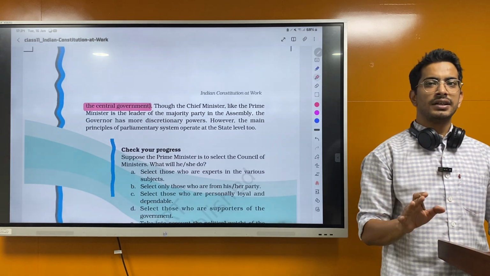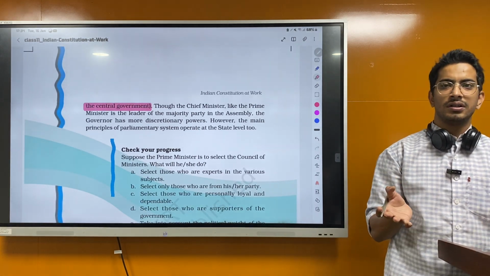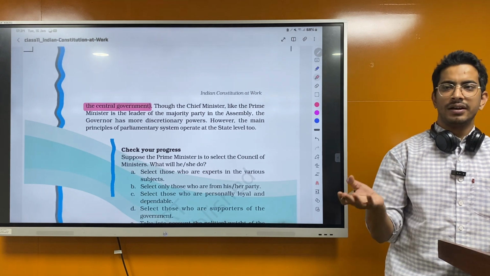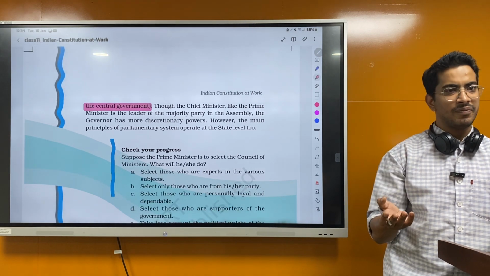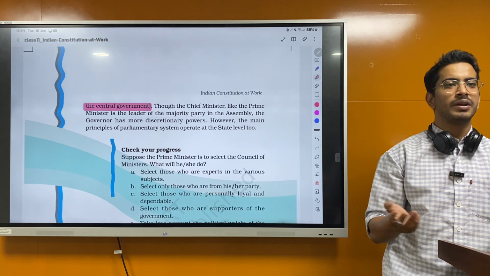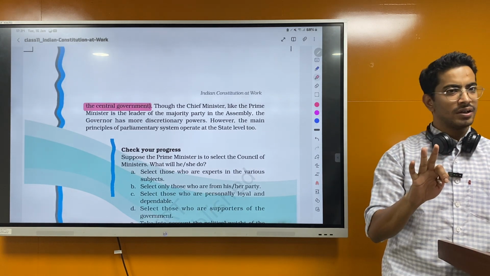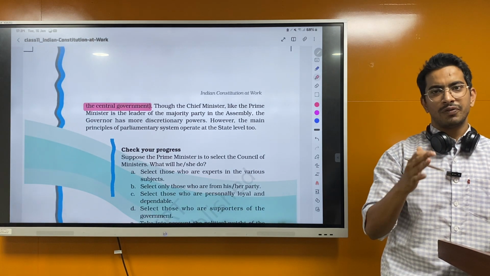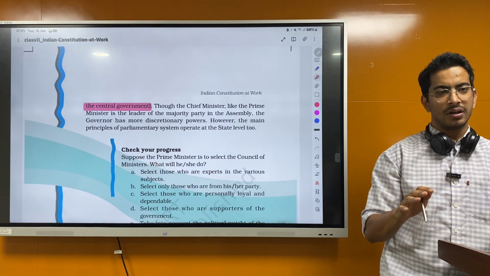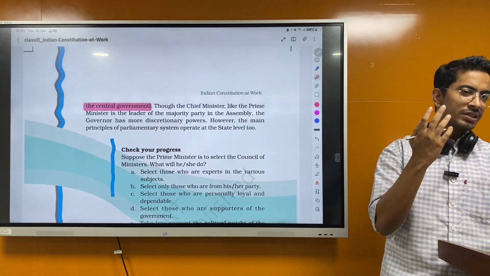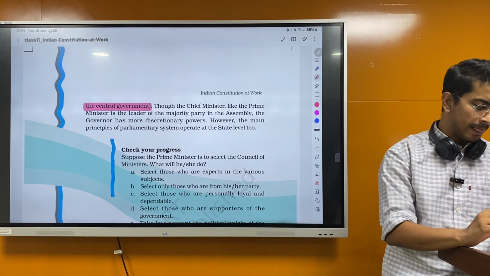We know only three discretionary powers of the president, right? Veto power, reconsideration, and choosing the PM when there is a hung assembly or no clear majority. So these are the only three discretionary powers he has. But when we read about the governor, we'll get to know that he has more discretionary power.